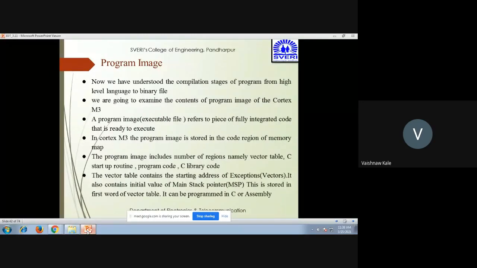The program image includes a number of regions, namely the vector table, C startup routine, program code, and C library code. The vector table contains the starting addresses of exceptions. It also contains the initial value of the stack. This is stored in the first word of the vector table. It can be programmed in C or assembly.